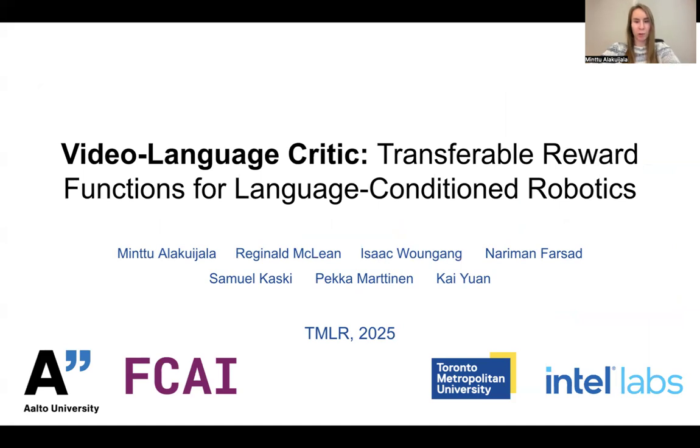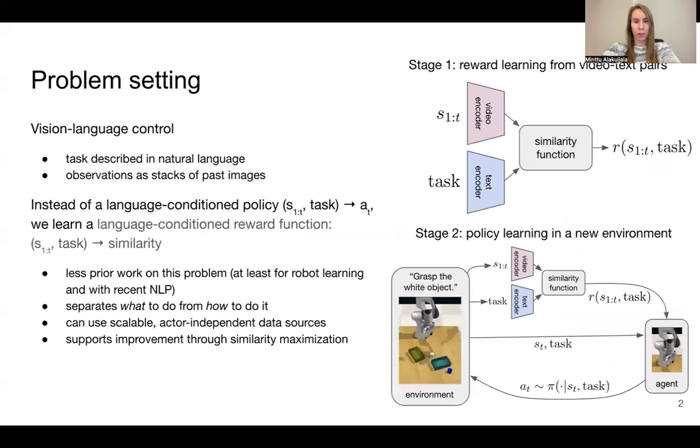In this work, we propose Video Language Critic, a transferable reward model for language-conditioned robotic tasks. We consider the problem of vision-language control, in which the task is described in natural language, such as cross the white object or rotate the dial clockwise, and observations are stacks of past images, or equivalently, videos.